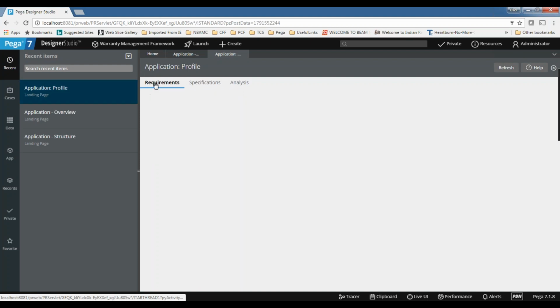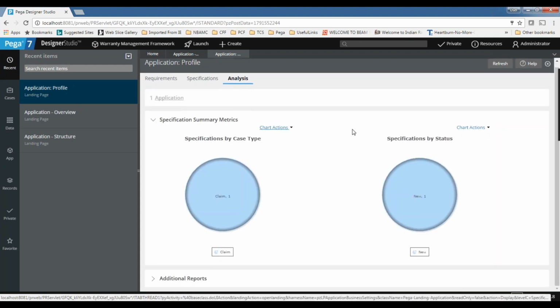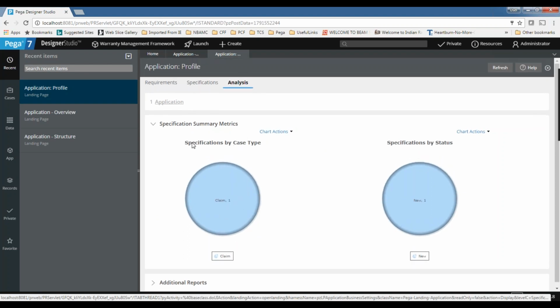No, this does not come under this DCO. This is different. Analysis is about what type of specifications, by case type and case status, just for reporting purposes. We don't add anything here. You can see, if you have multiple cases, how many specifications there are. We have only one case.